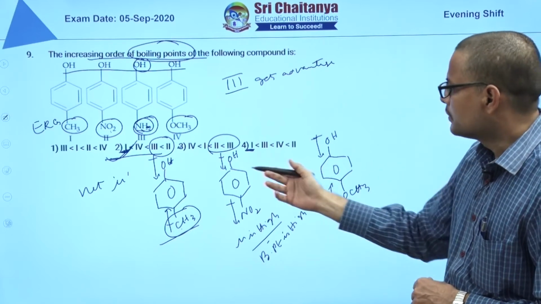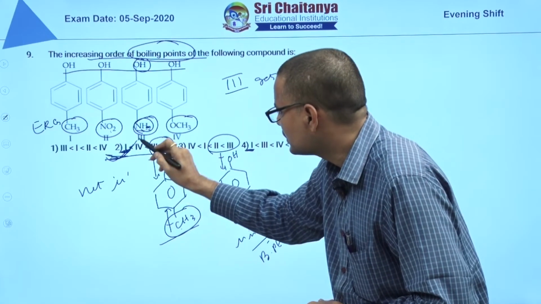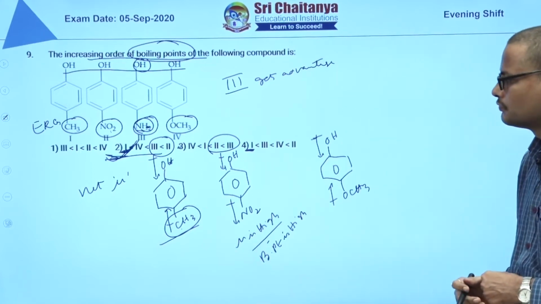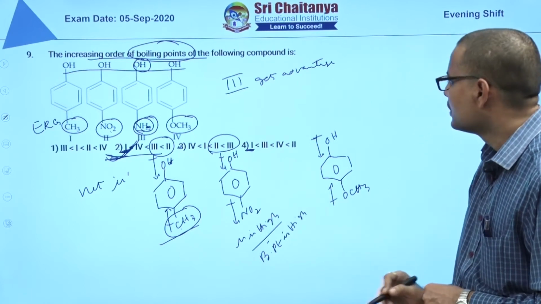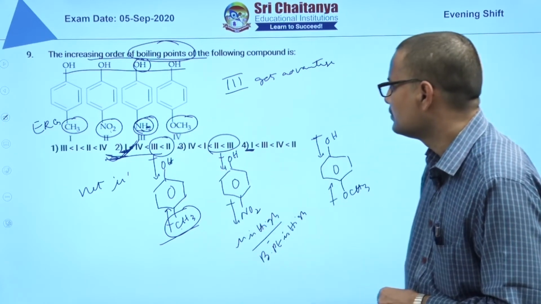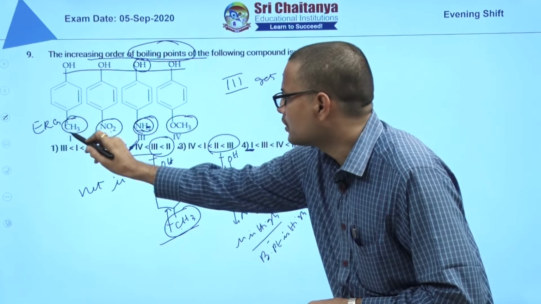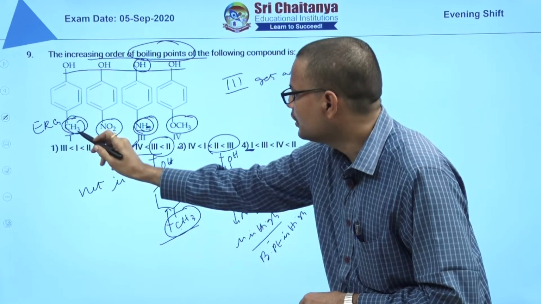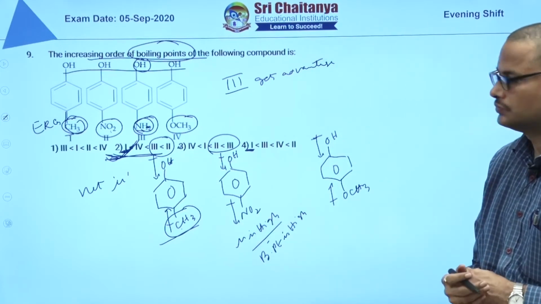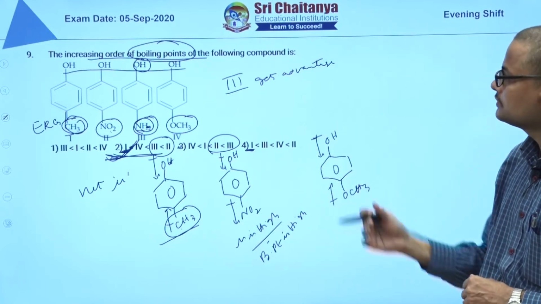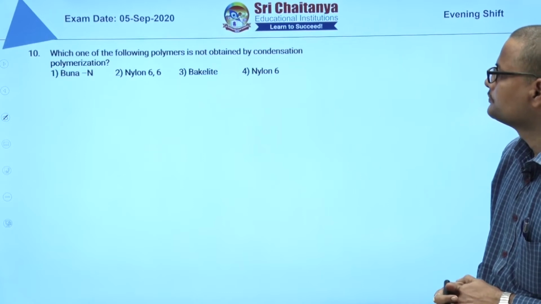Okay, but the most appropriate answer here is answer 2, based on the dipole moment, where NO2 and OH are adding up. Next, hydrogen bonding makes that 3 the least one because of the non-polar part. The boiling point of the first one is least, so the most appropriate is 2. Next question please.